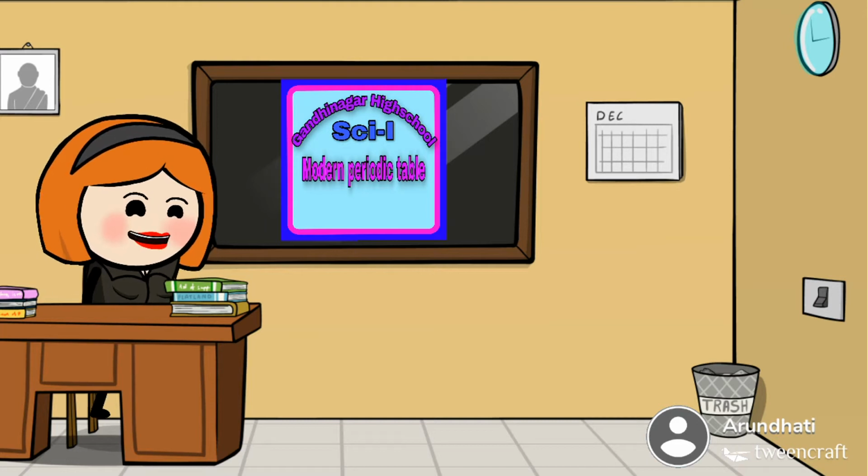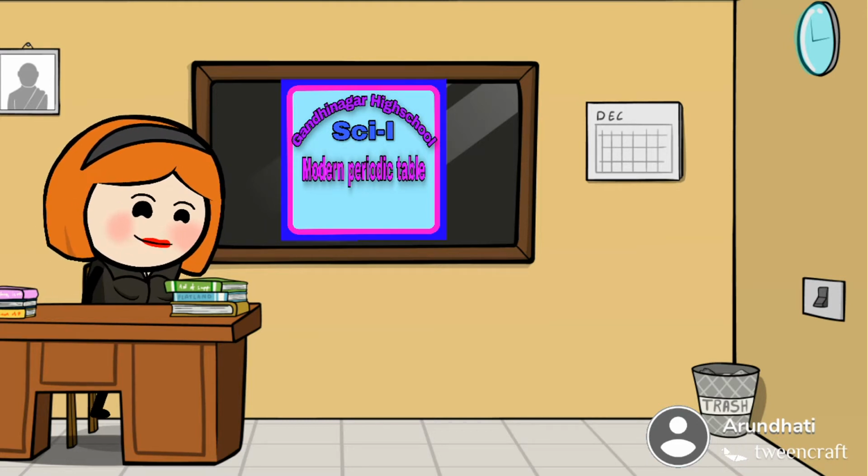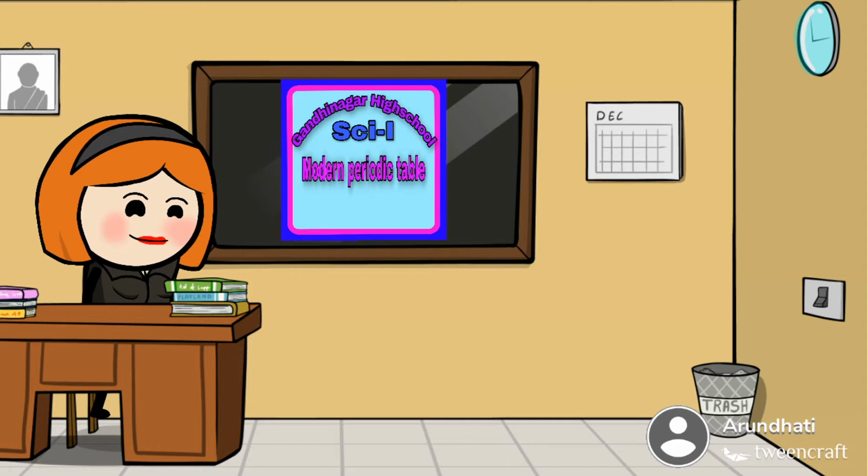Good morning, everyone. Let us discuss the modern periodic law. The scientific world did not know anything about the interior of the atom. When Mendeleev put forth the periodic table, after the discovery of the electron, scientists started exploring the relation between the electron number of an atom and the atomic number. The atomic number in Mendeleev's periodic table only indicated the serial number of the element.